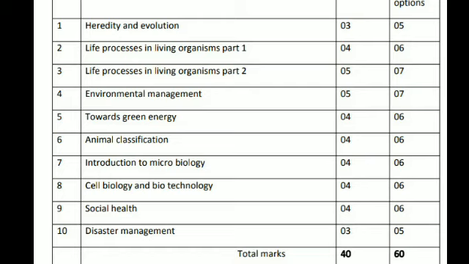Social Health: 4 marks compulsory, 6 with option. Disaster Management: 3 marks compulsory and 5 with option. Like this, there are 40 marks of compulsory questions, and with option the total question paper is of 60 marks.